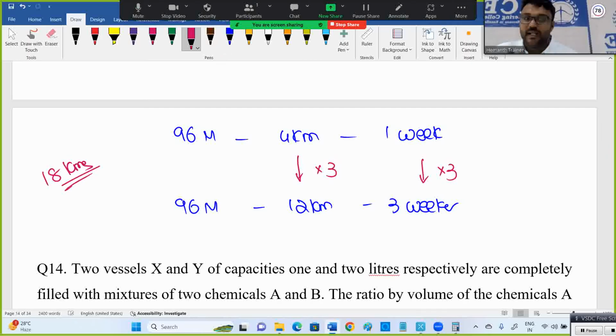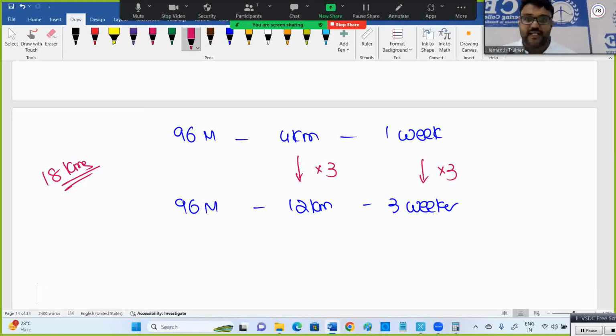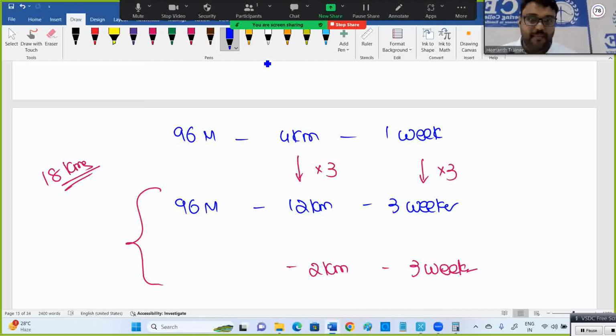Total completed is 16. Your target is 18. This means the remaining 2 kilometers should be completed by some additional men in 3 weeks. For that extra 2 kilometers only, we need extra men.